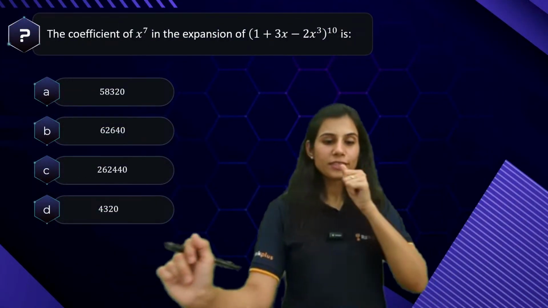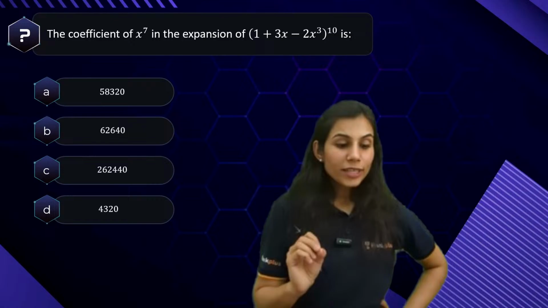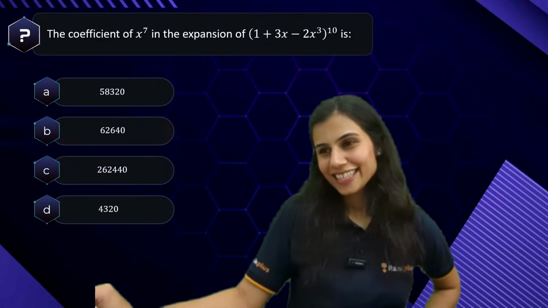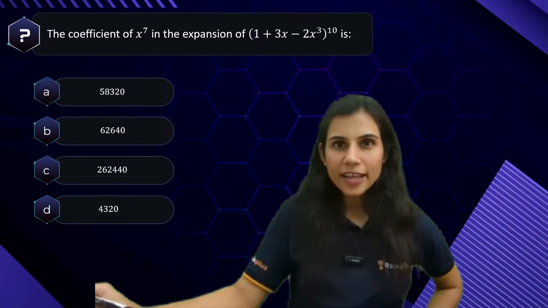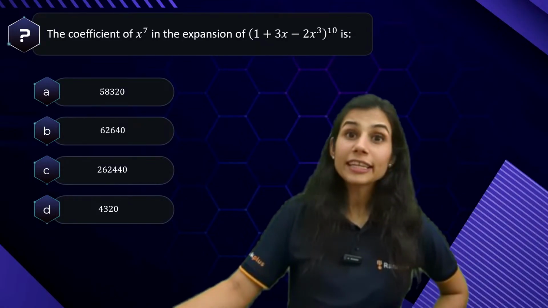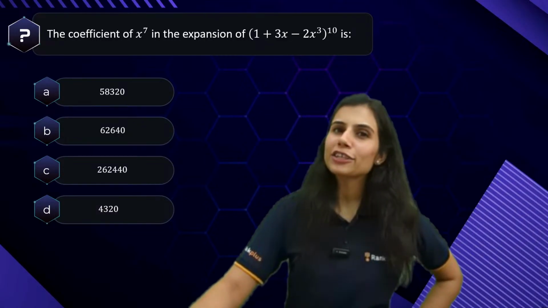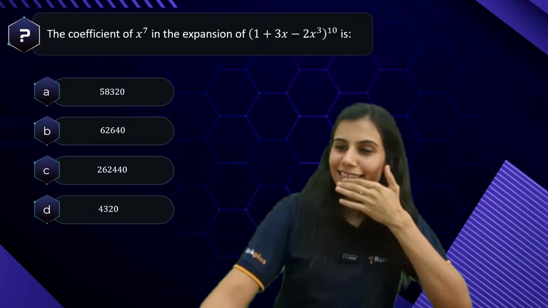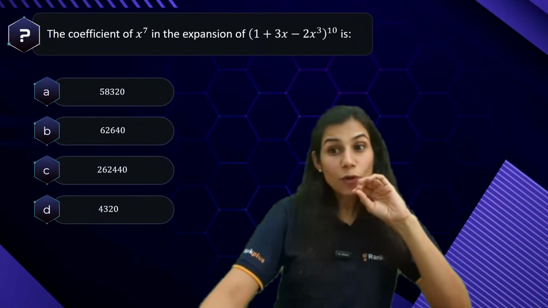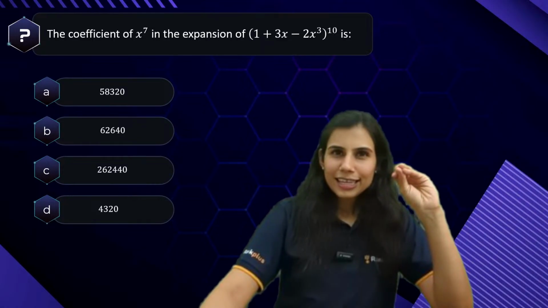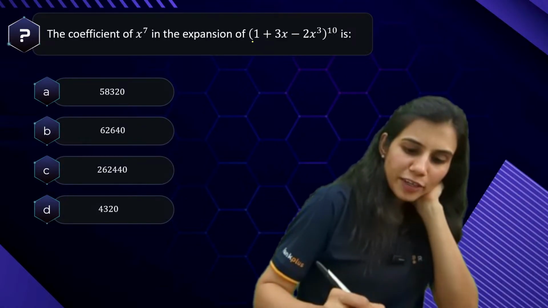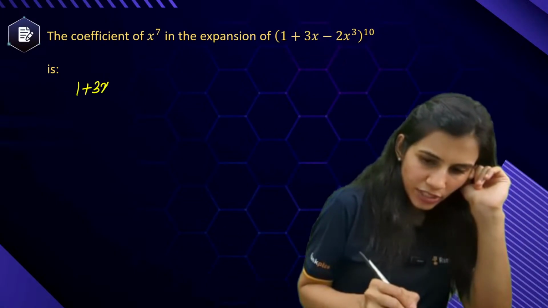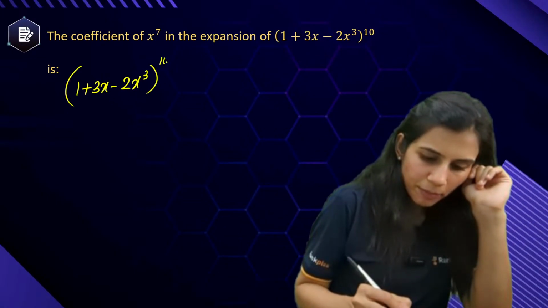All right. Now tell me, what is the coefficient of x to the power 7 in this expansion? And here is where the catch comes into action. What is the catch? I want you to recognize the catch, because here it says coefficient of x to the power 7 in this expansion. Now look here carefully. It says 1 plus 3x minus 2x cube whole to the power 10.